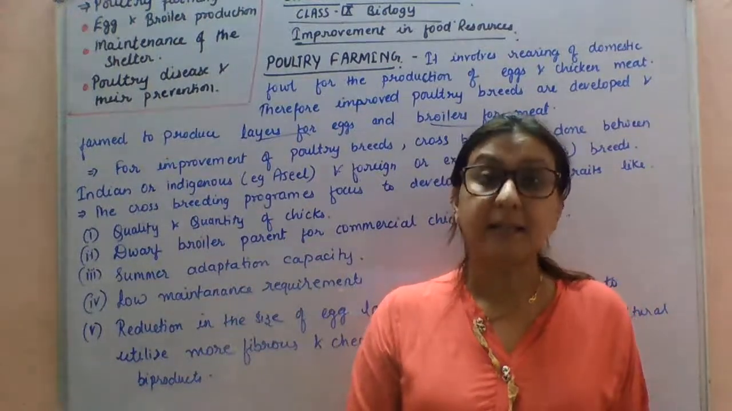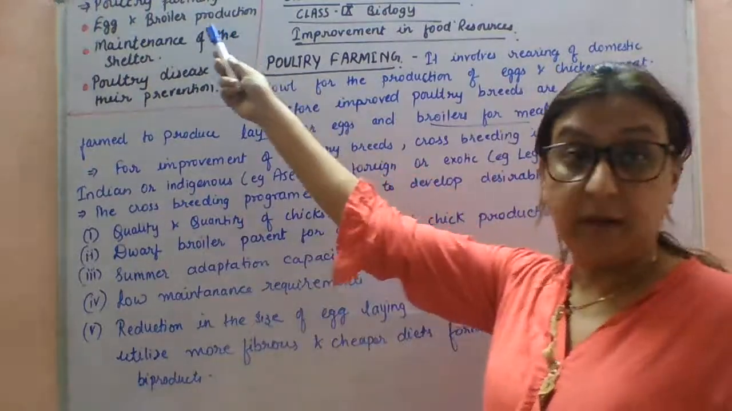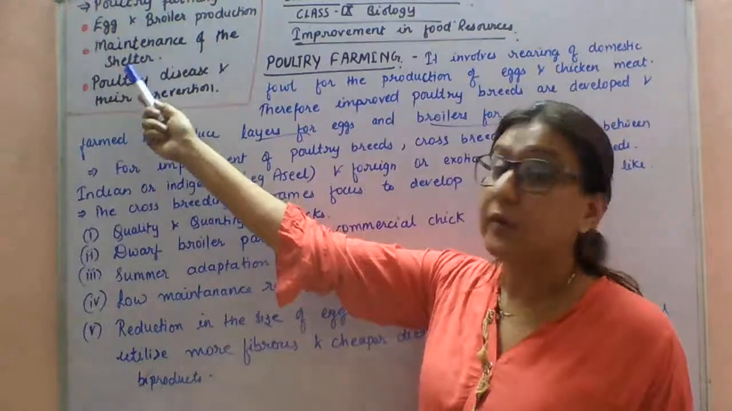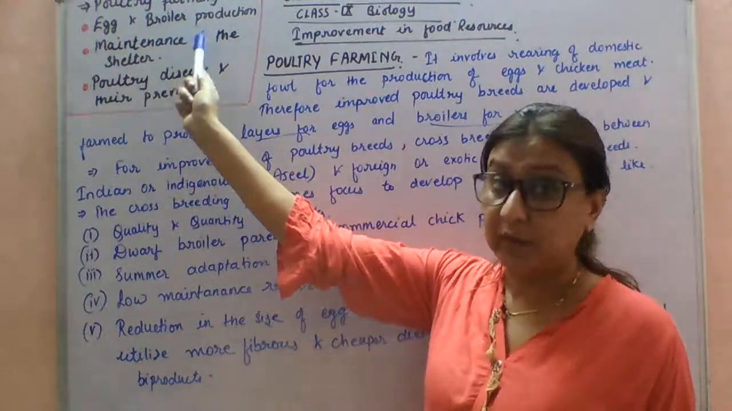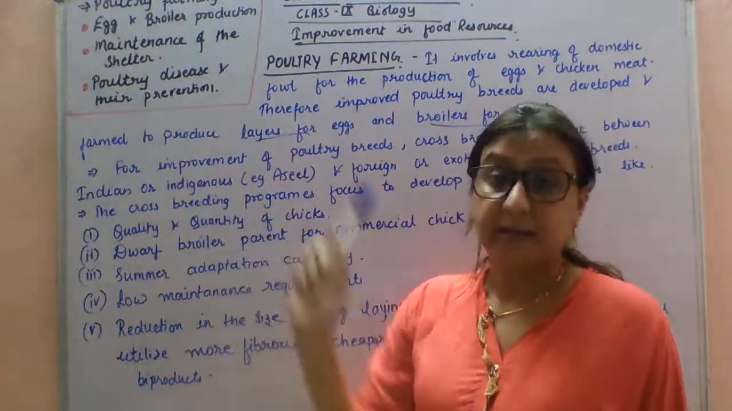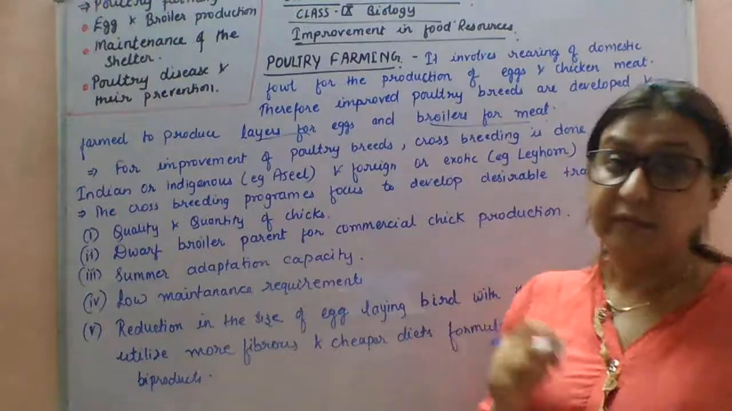In the last class, I explained to you about cattle farming. Today we will study poultry farming. In this topic, we will study what poultry farming is, then egg and broiler production, then maintenance of the shelters, and then poultry diseases and their prevention. First, I will explain what we mean by poultry farming.